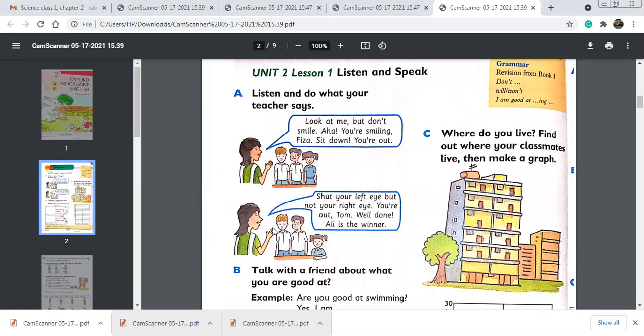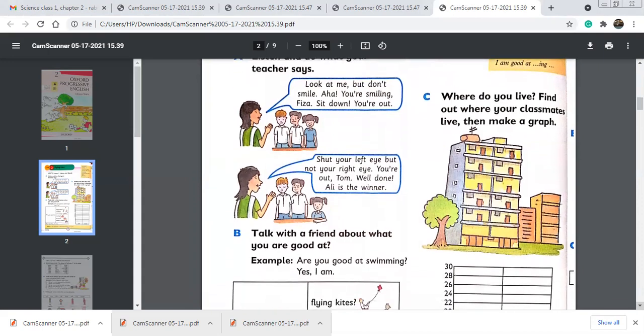And now the teacher is giving a new command, shut your left eye, but not your right eye. You're out, Tom. Who is Tom? This is Tom. And well done, Ali is the winner. This is the winner boy. And these are the commands given by the teacher. So you can play this game with your family members.